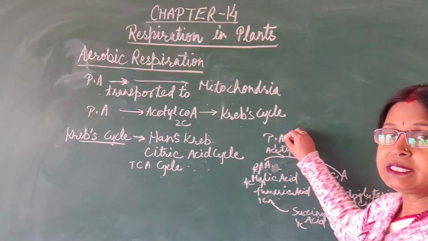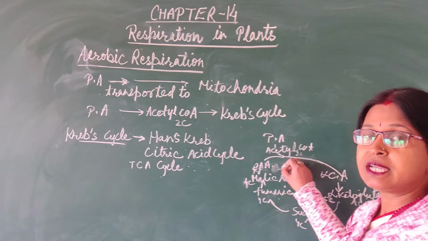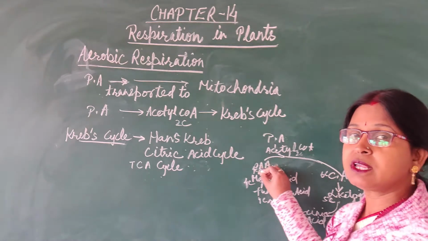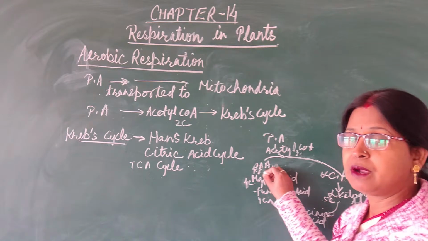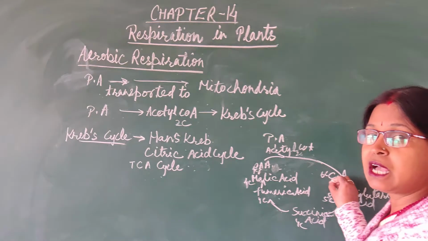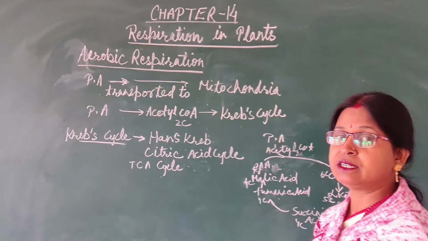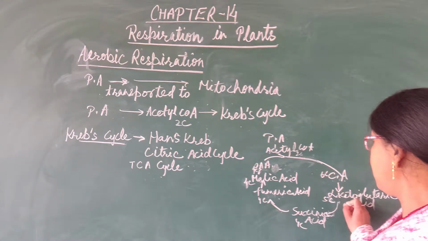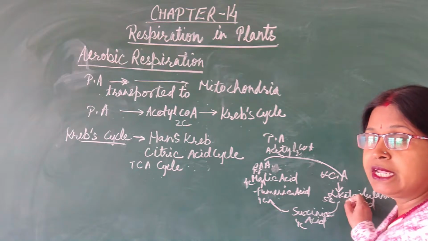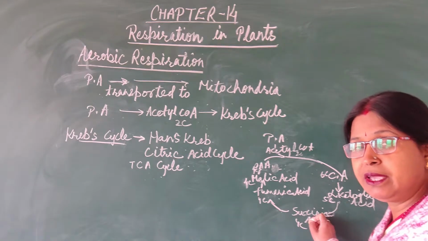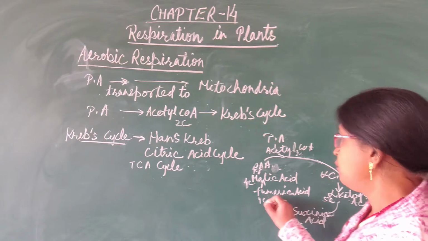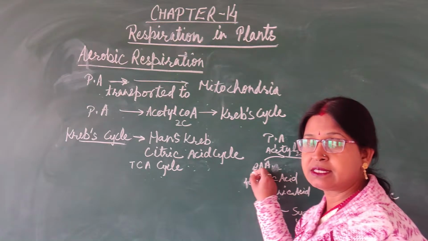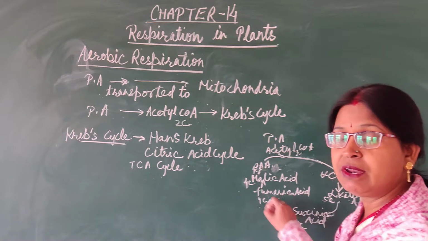Now this pyruvic acid is converted into acetyl coenzyme A, a 2-carbon compound, and along with oxaloacetic acid, which is a 4-carbon compound, it will form a 6-carbon compound, that is citric acid. This citric acid, in the next step, will form alpha ketoglutaric acid, then succinyl coenzyme A, succinic acid, fumaric acid, malic acid, and oxaloacetic acid is regenerated, so that the cycle will continue.